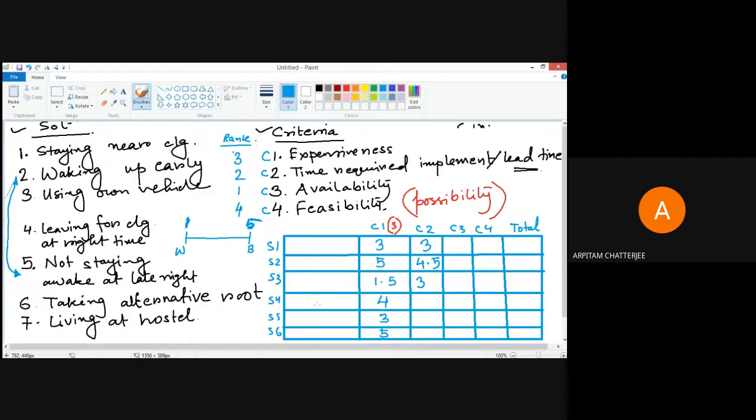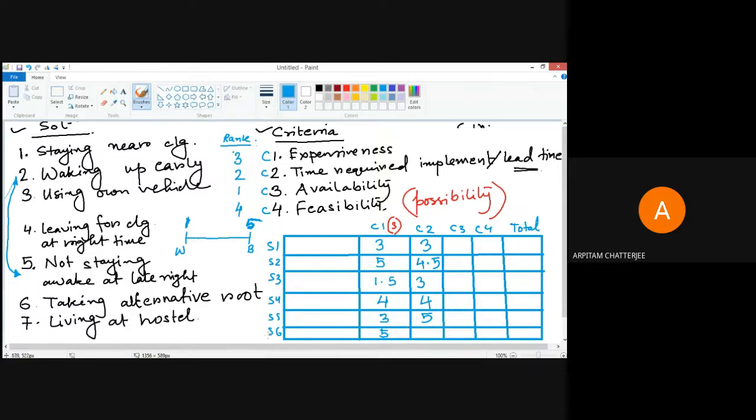Leaving for college at right time, this again will have a very high score because this does not take very much time to implement. Taking alternative route, if you think you want to go by that route, you can easily go because the route is already available. It is not that you are waiting for when there will be a metro service available, then we'll do. It is already available. That's why you are finding it.